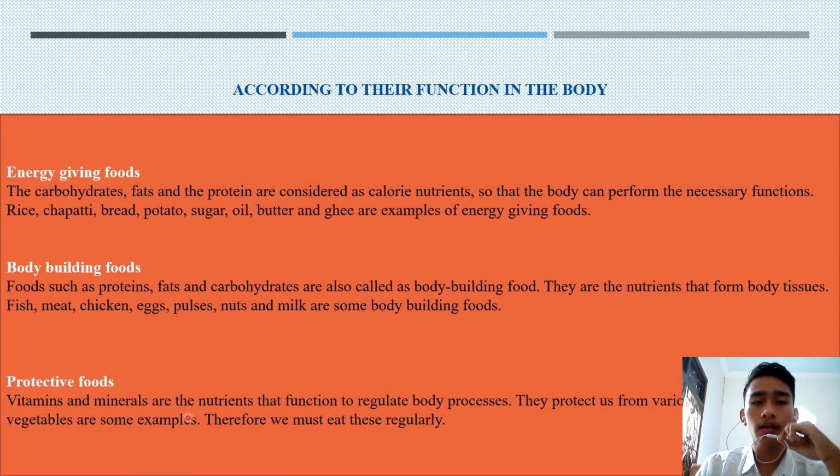And then there is protective food. Vitamins and minerals are the nutrients that function to regulate body processes. They protect us from various diseases, and for example, fruit and vegetables are protective food. Therefore, we must eat them regularly.